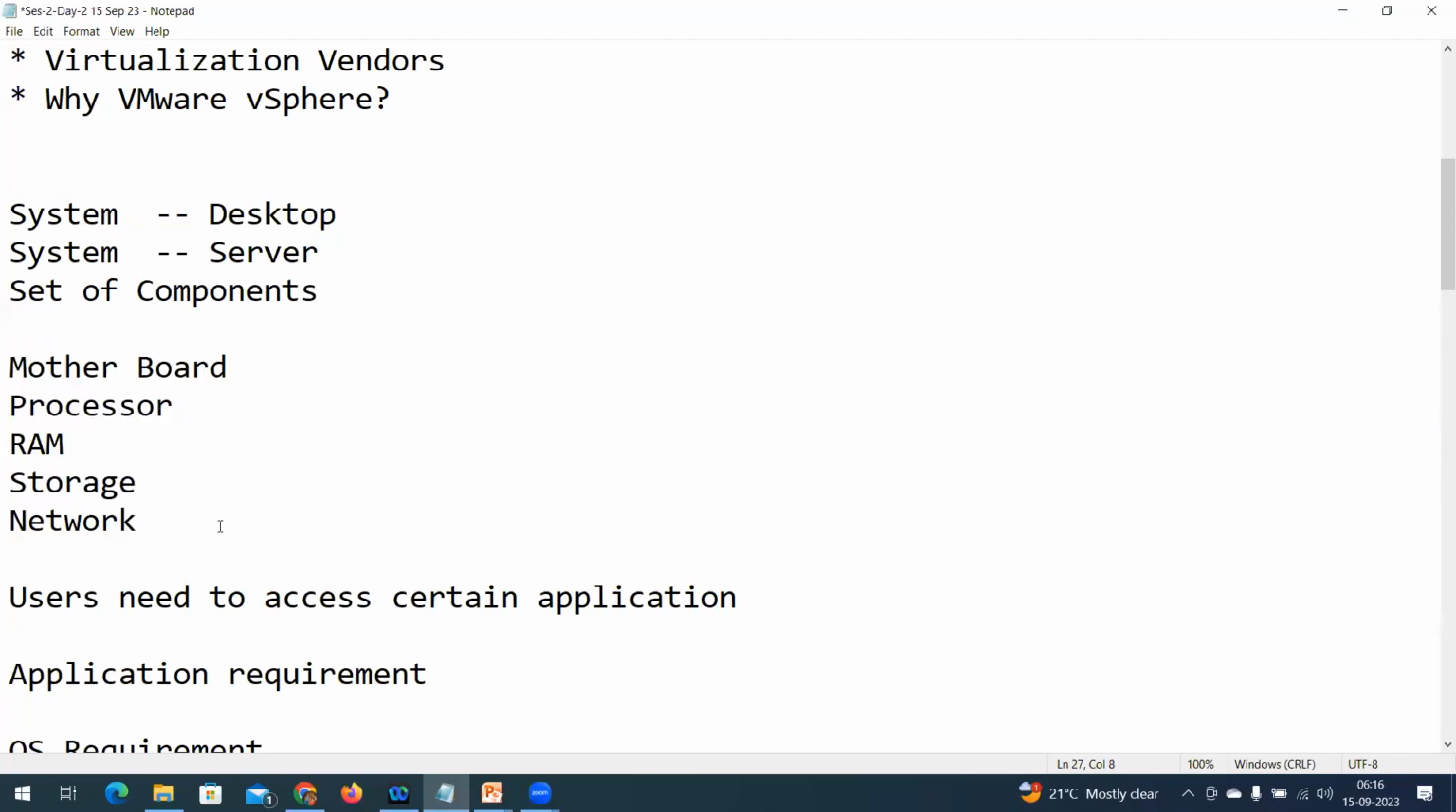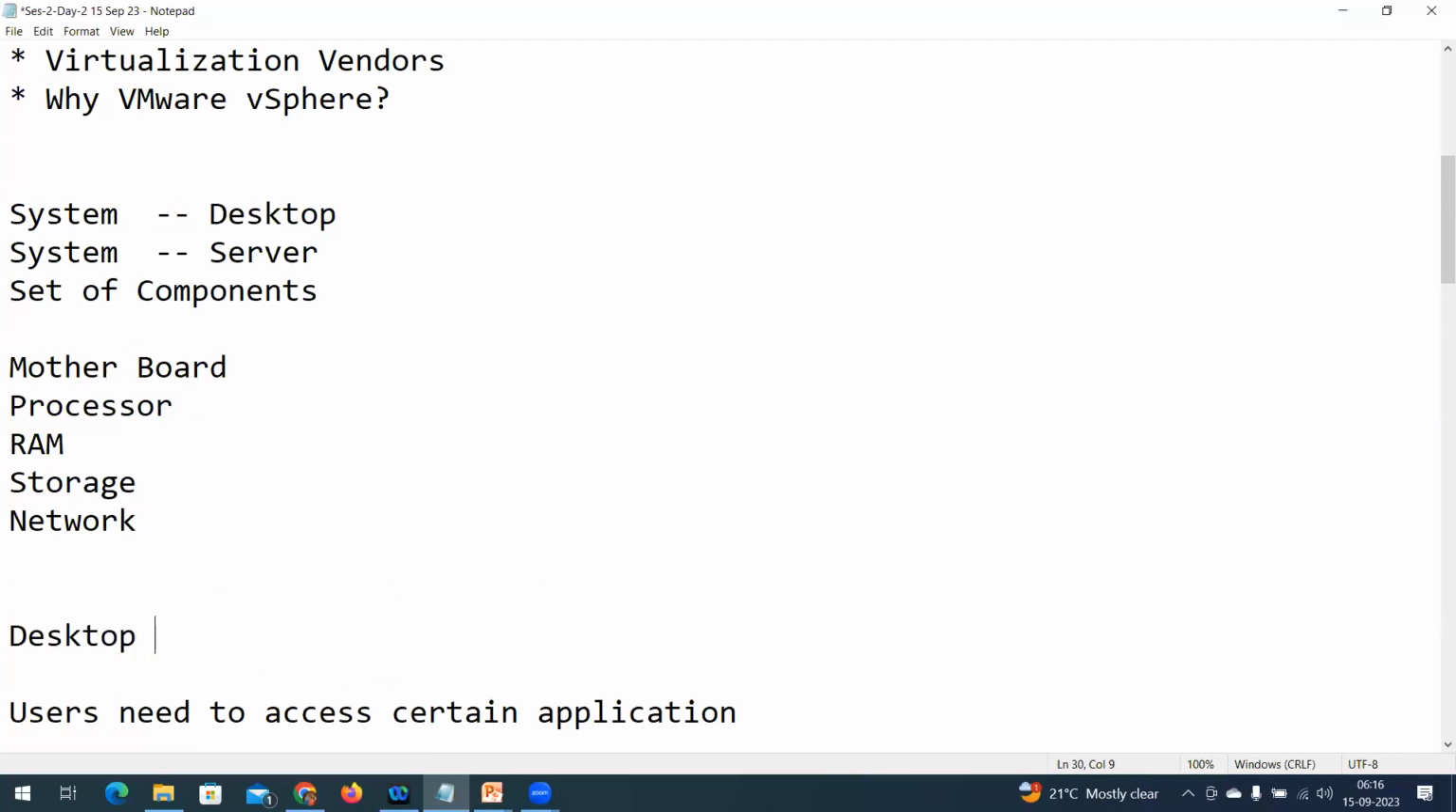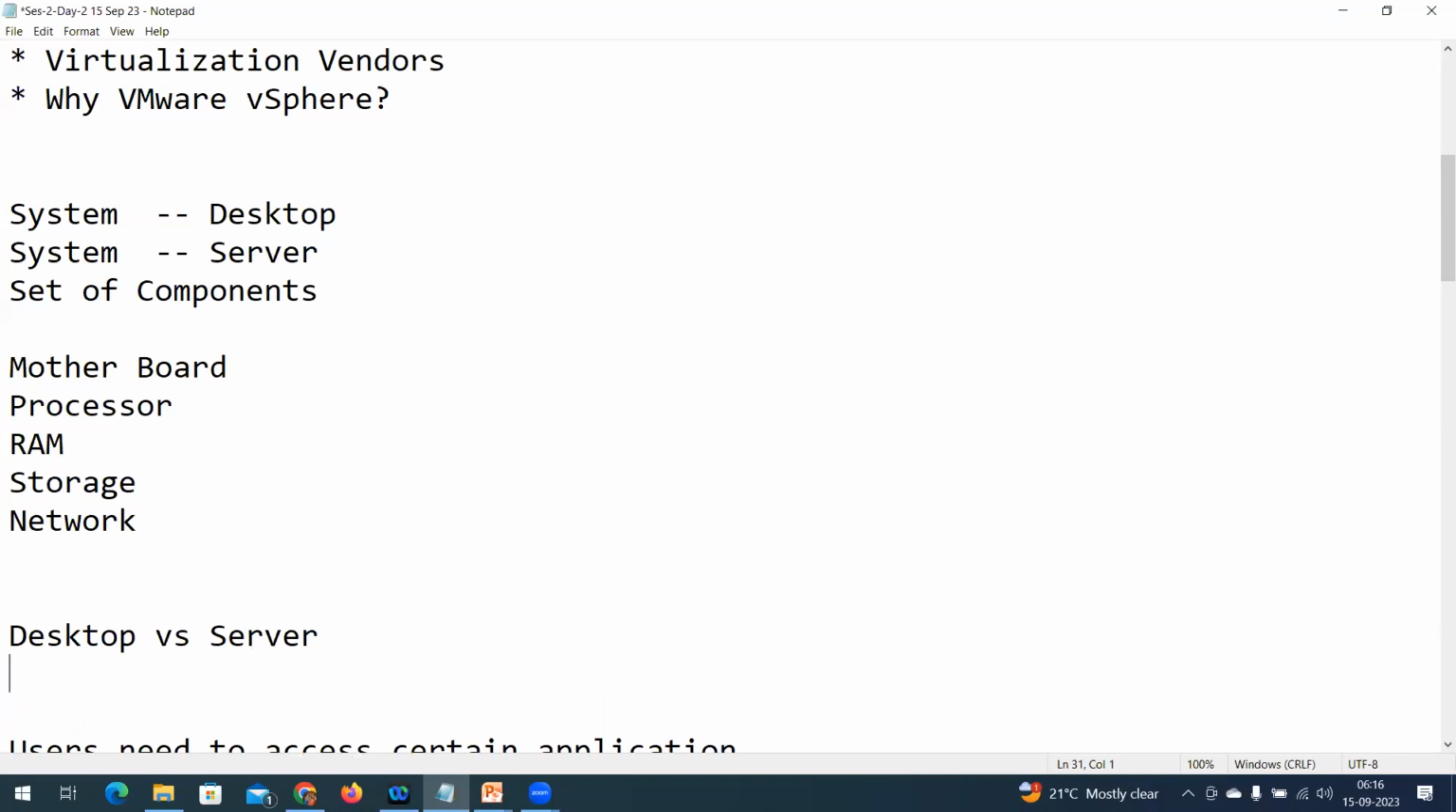Now, what is a desktop versus a server? Same, but higher configuration. Okay. Desktop is for a single user and server is multi-user. Exactly. Desktop is single user. Whenever you are working on a system, that is a laptop, it only allows a single user. What allows single user and multi-user?